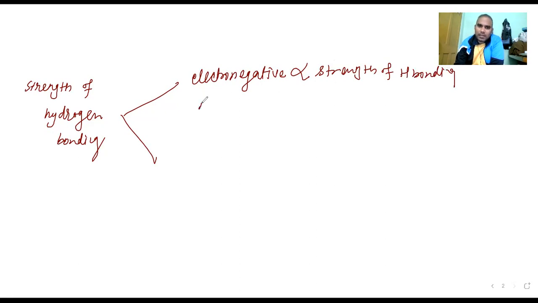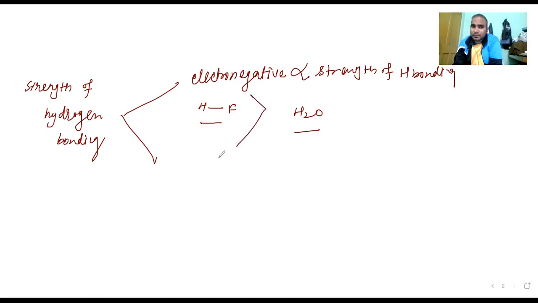Now if they ask, for example, we have HF and H2O, which of these two molecules has the strongest hydrogen bonding? Fluorine is the most electronegative atom, so that will be the order.